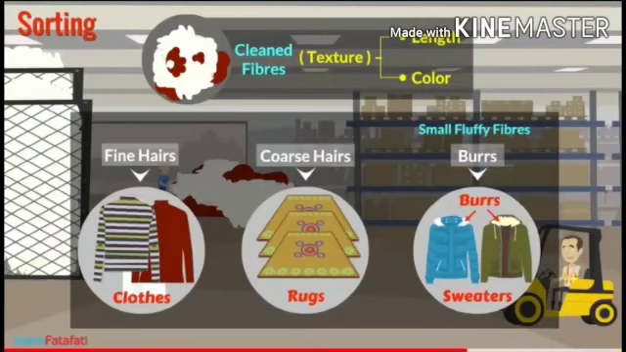After scouring, the next step is sorting. In this step, the cleaned fibres are taken to the factory where they are separated according to their texture, such as length and colour. The fine hairs are used to make clothes while coarse hair is used to make rugs. The small fluffy fibres called burrs are removed from the hair also.